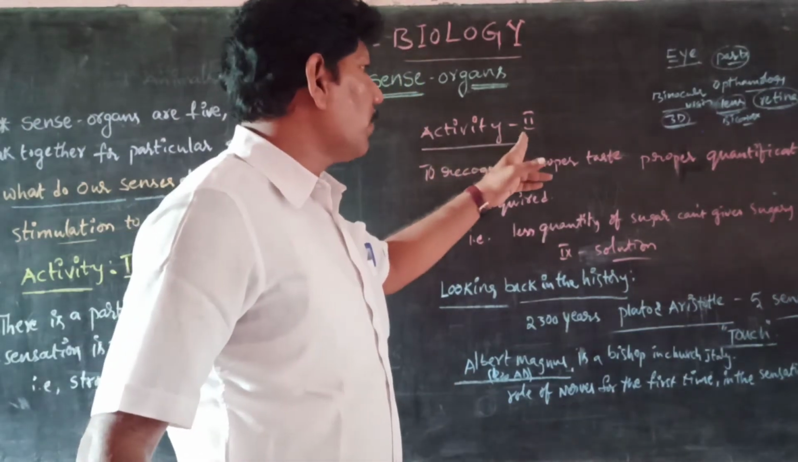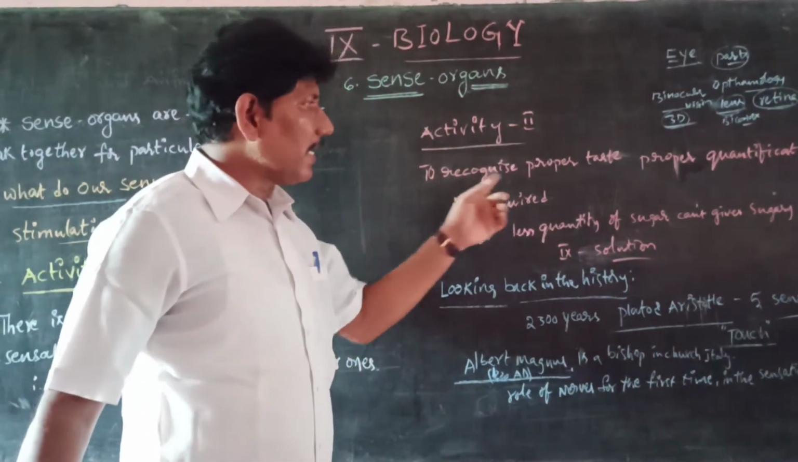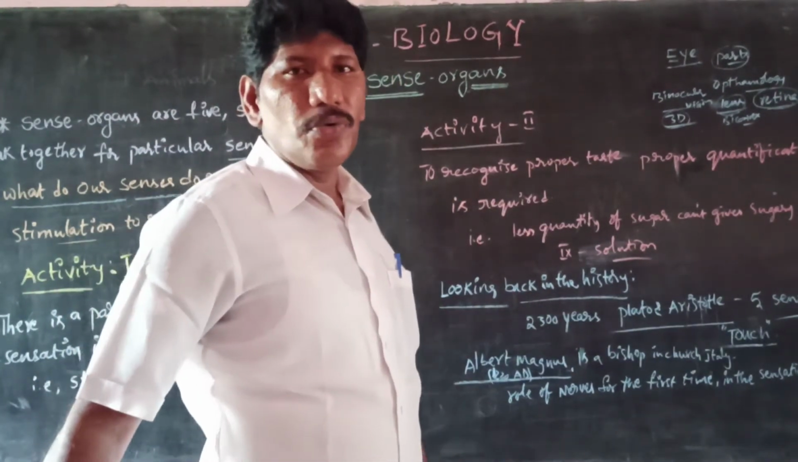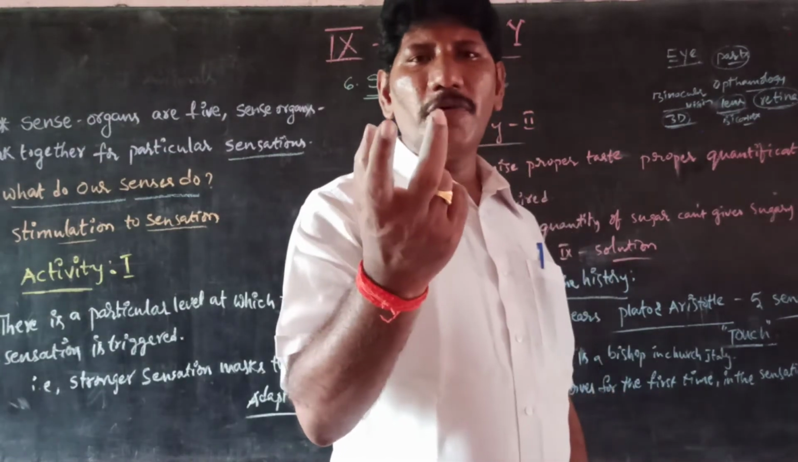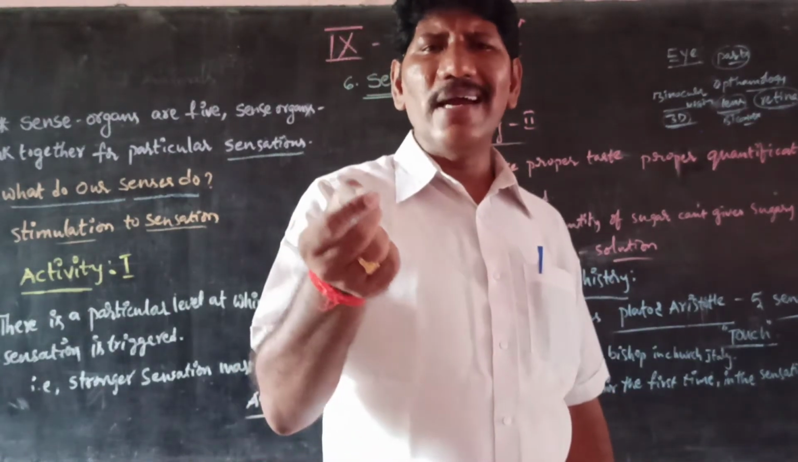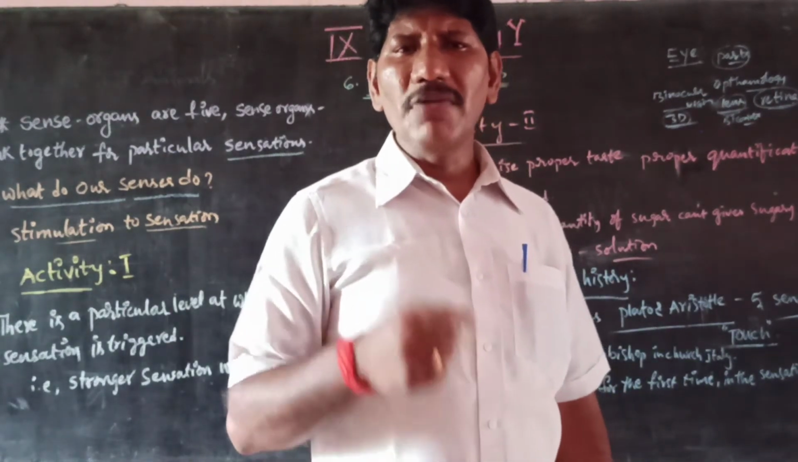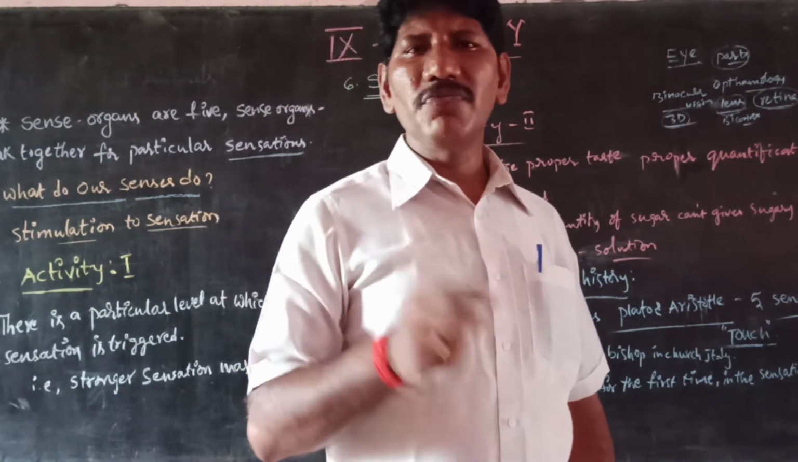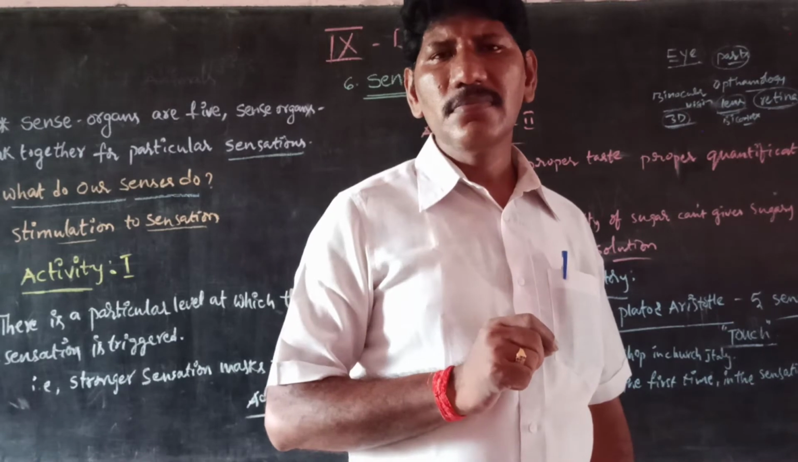Next, activity number 2: to recognize a proper taste, proper quantification is required. For example, we take 100 ml of water in a beaker. We add just a pinch of sugar. Then we try to taste it. There is no sugar taste. Why? Because we are adding only a few grams.